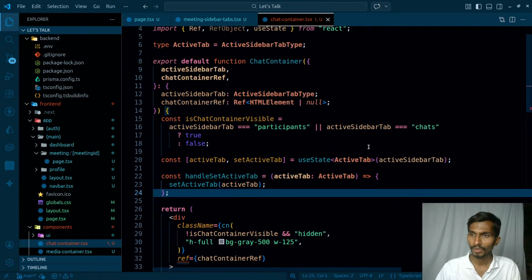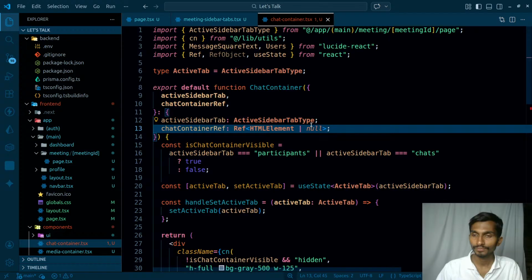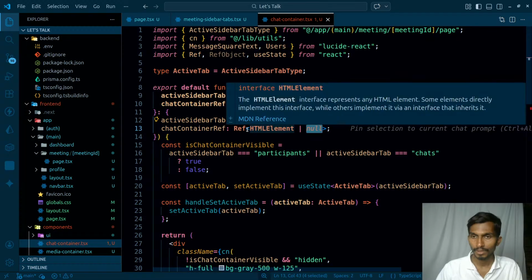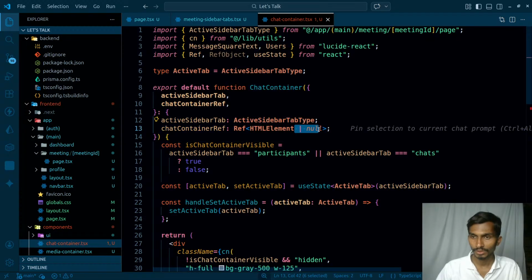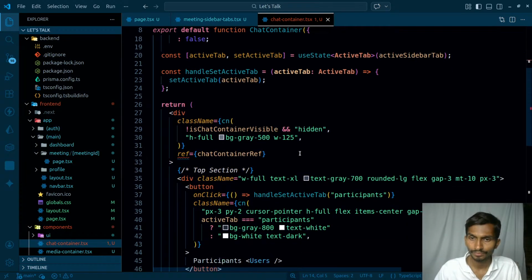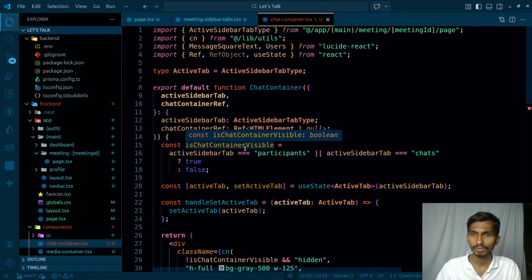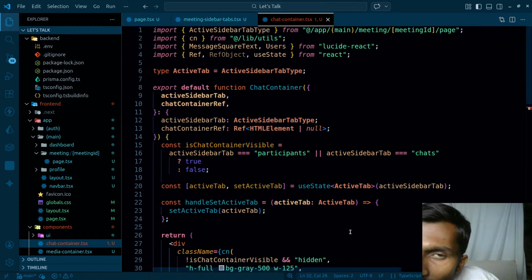Okay, in that case, what will I be doing? I have the ref element. Let's simply remove this null from here, or I will have to have it anyway. Okay, what could be the easier way? Or I can say it does exist. It will not make any sense. Just a sec.